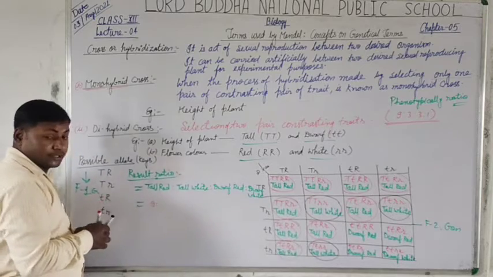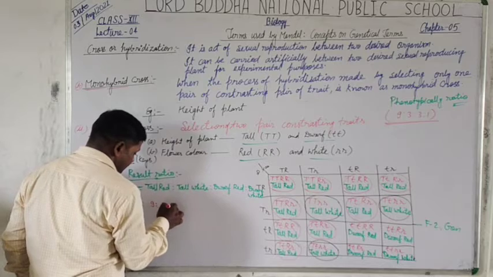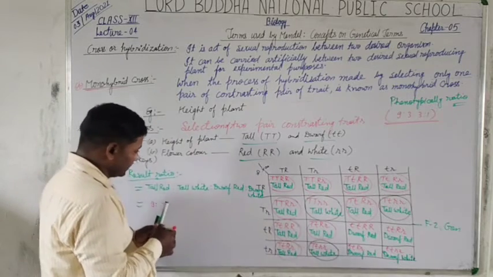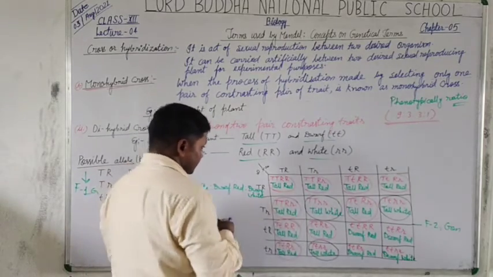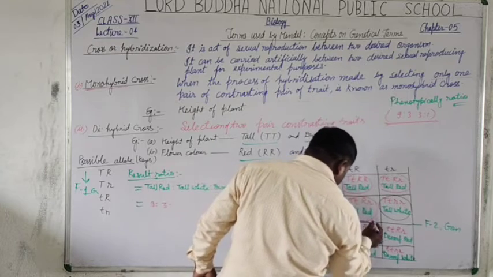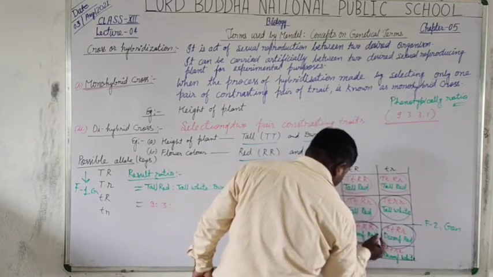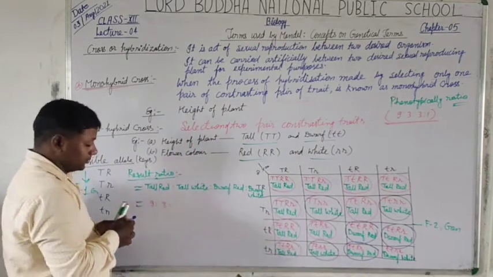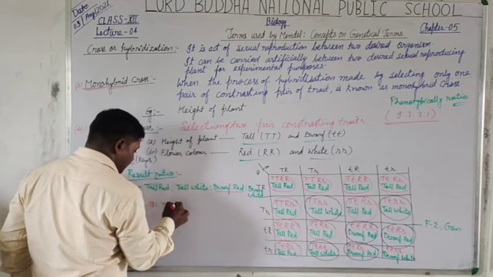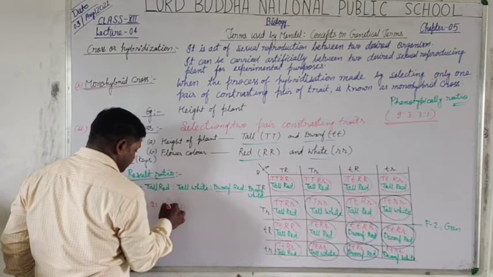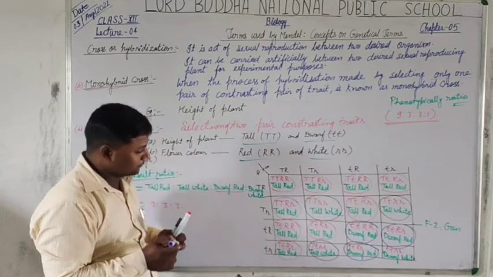Thus the number of observations obtained as tall white is 3. After that dwarf red. So here I use a different color marker. Dwarf red second, and dwarf red, that is the third individual plant. So here also we obtain the number of dwarf red as ratio 3. Is that clear?